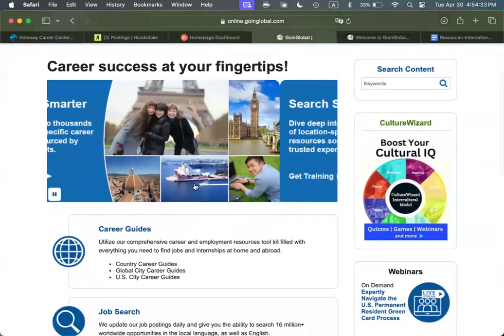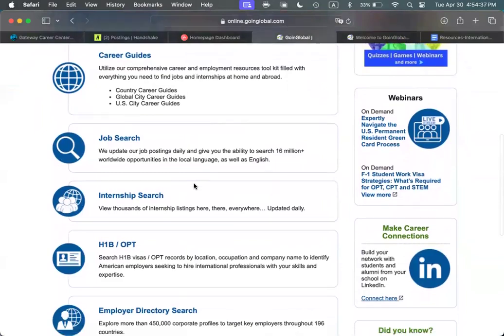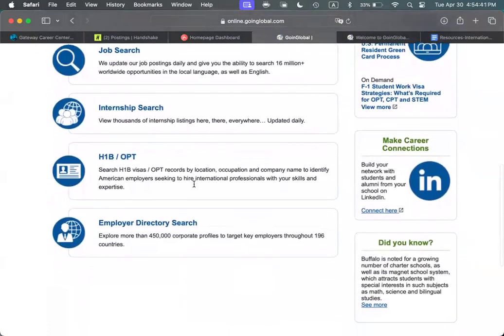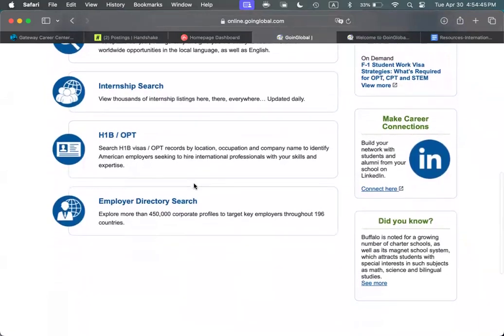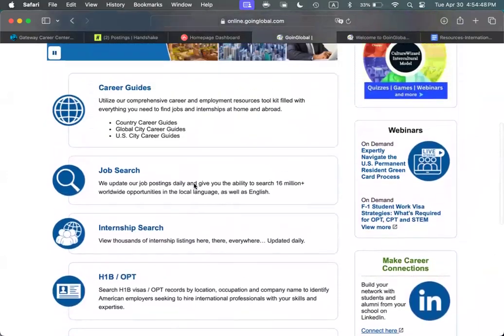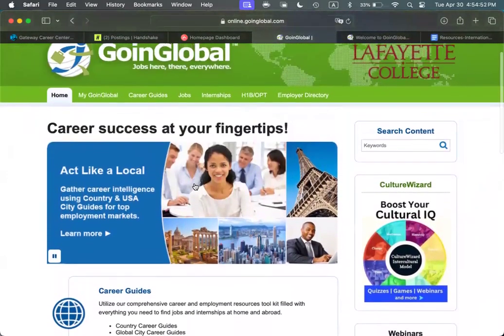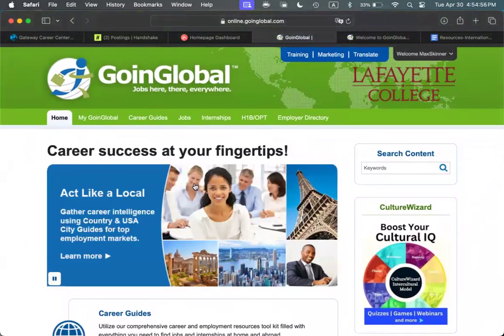If you scroll down, you can see career guides, job search, internship, H-1B and OPT, and employer directory search. Once on the Going Global webpage, you can view country and global city guides, search for jobs and internships, review employers, and view the H-1B database, which provides millions of visa applications listings of American employers seeking to hire international talent in the United States.